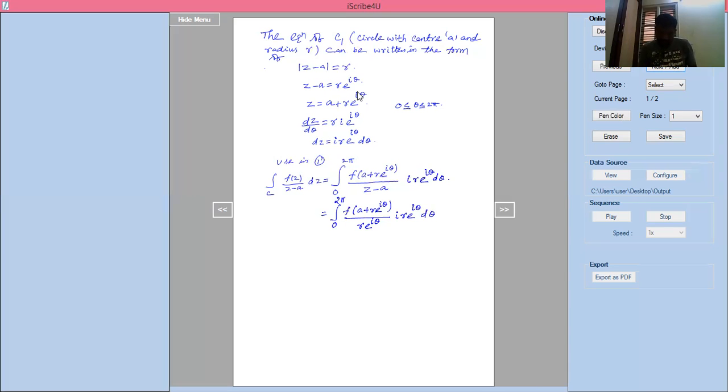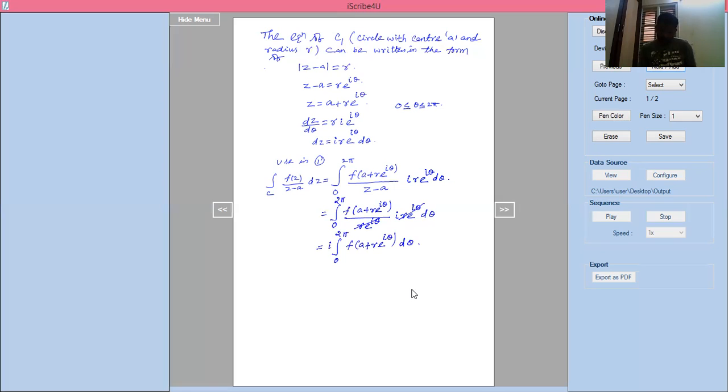Now I'll cancel r into e power I theta, and I can take I outside. What remains is the integration from 0 to 2 pi of f of a plus r into e power I theta into d theta.